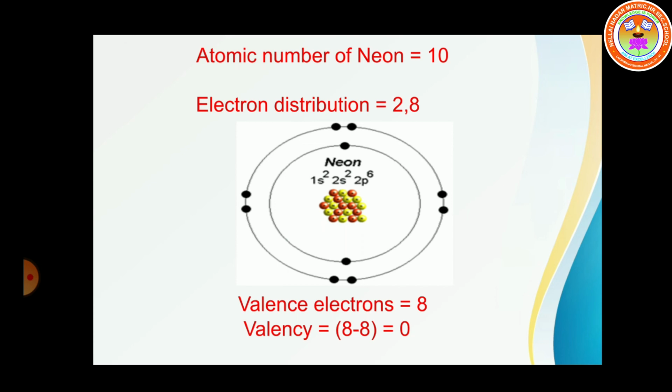See, neon is a noble gas. All the noble gases have a completely filled orbit. That means the outer orbit has 8 electrons. So the valency is 0. 8 minus 8, 0.